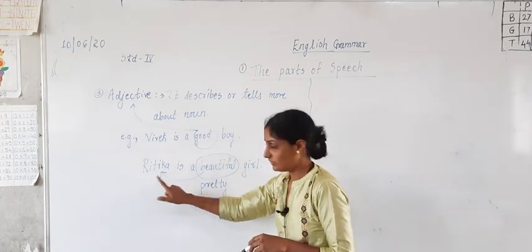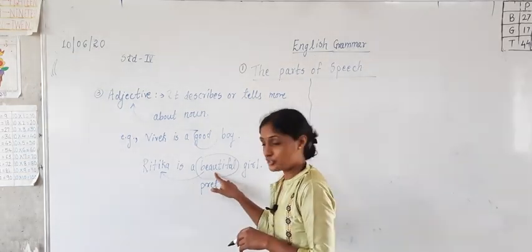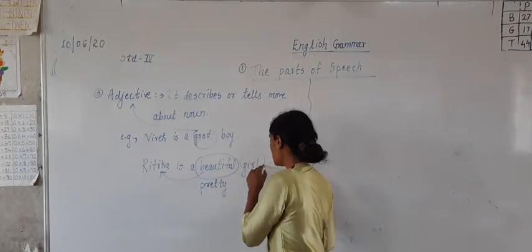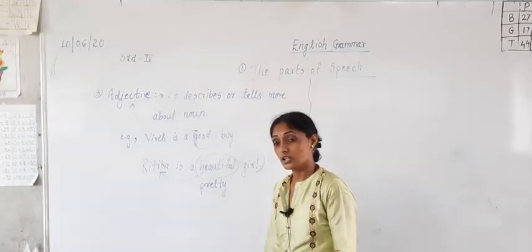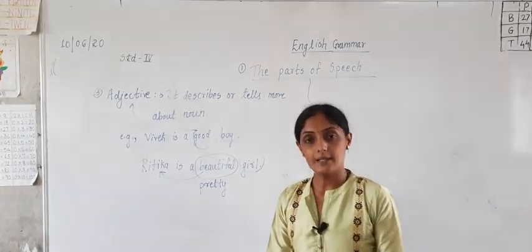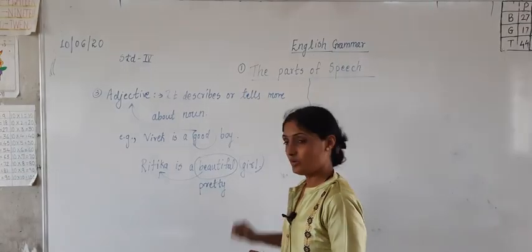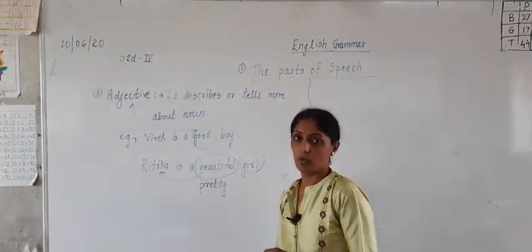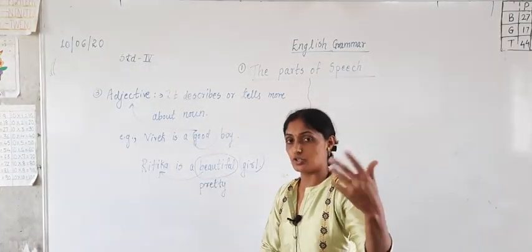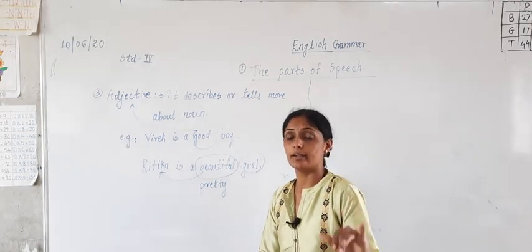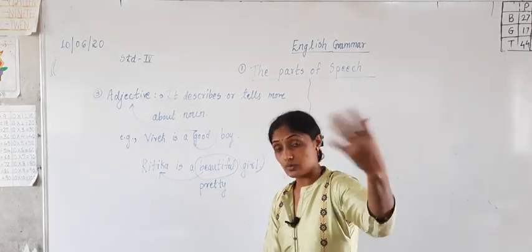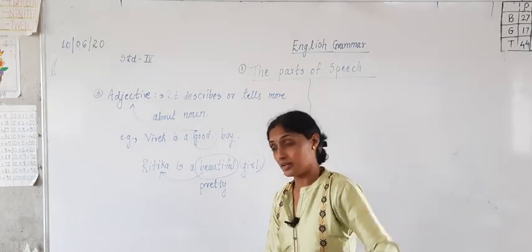So Ritika is a noun, beautiful is an adjective, and girl is also a noun. Are you understanding or not? Girl is also a noun, a common noun. I will teach you the proper noun, common noun, collective noun and abstract noun, the kinds of nouns, afterwards.